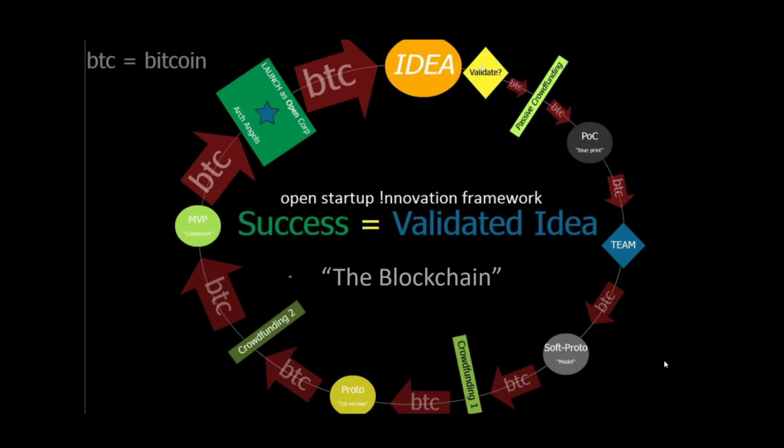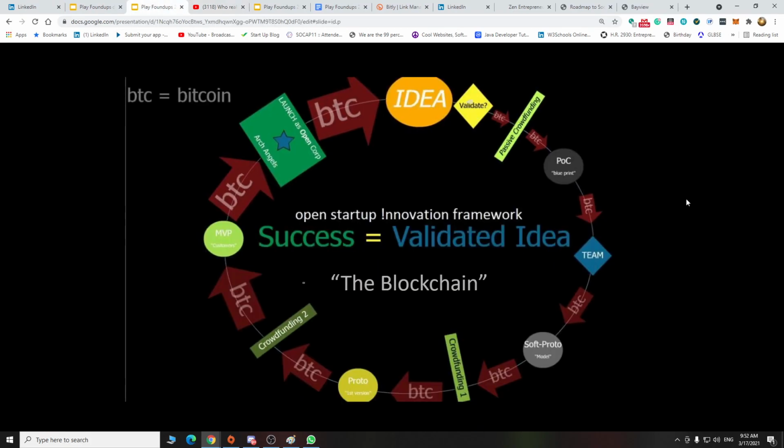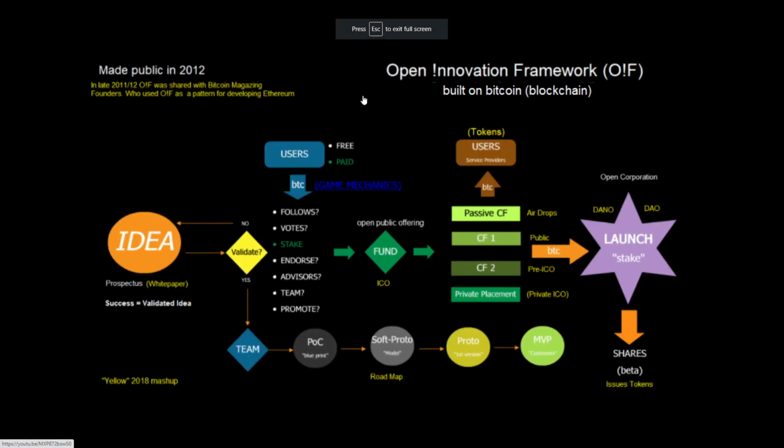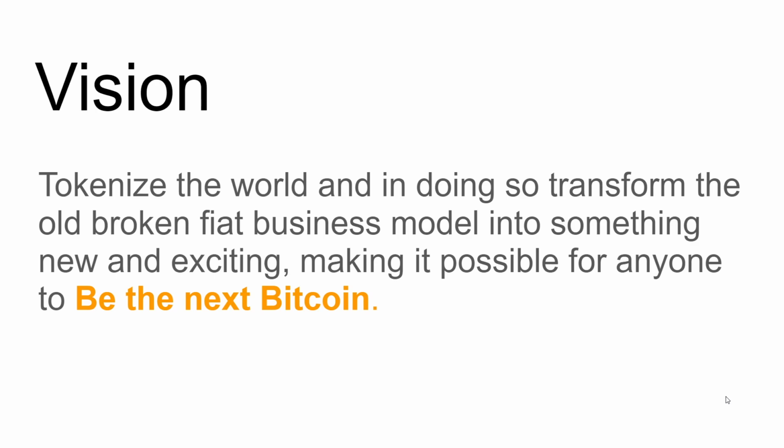It is the blockchain. And here is another diagram. Oh, that's actually the video that talks about it. Here is another diagram, the same diagram, just expressed differently. The idea: this is your token, and does it validate? Do people endorse, follow? This is the app we're building right here. We're just building this small little part right here. It's really the same thing that I described back in 2010. It hasn't really changed much, except that the underlying technologies now exist.